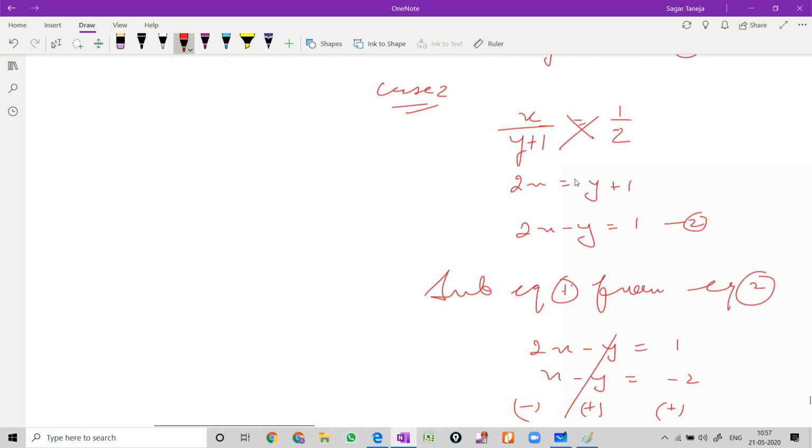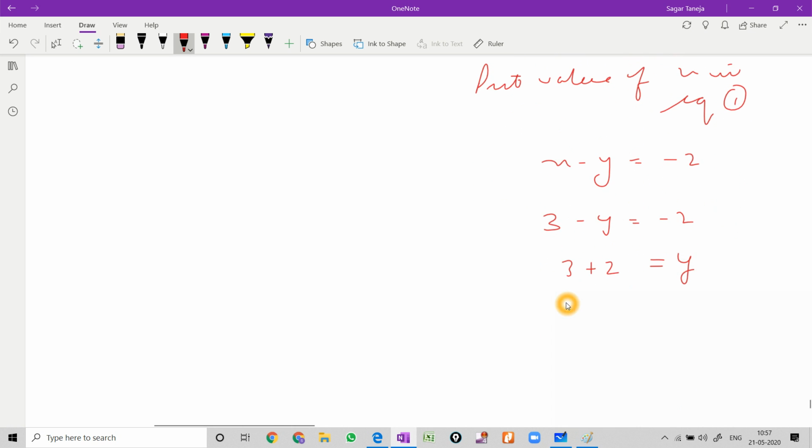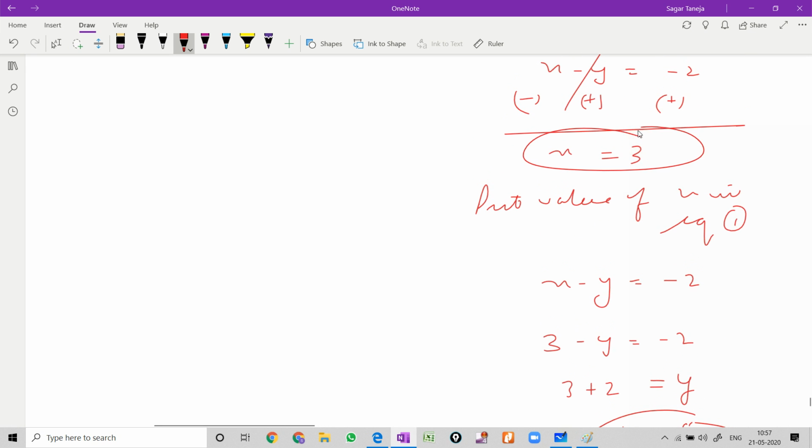So equation 1, x minus y equals to minus 2. So the value of x is 3. 3 minus y is equal to minus 2. So just bring this y this side and bring this 2 this side. So it will become y is equal to 5. So here we got x equals to 3 and y is equal to 5.